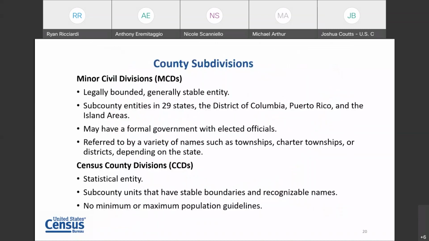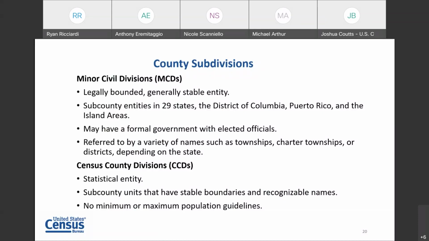County subdivisions, and we can start talking about the next level of geography. County subdivisions are literally what it sounds like. They're subdivisions within a county. They are subunits, divisions within a single county.